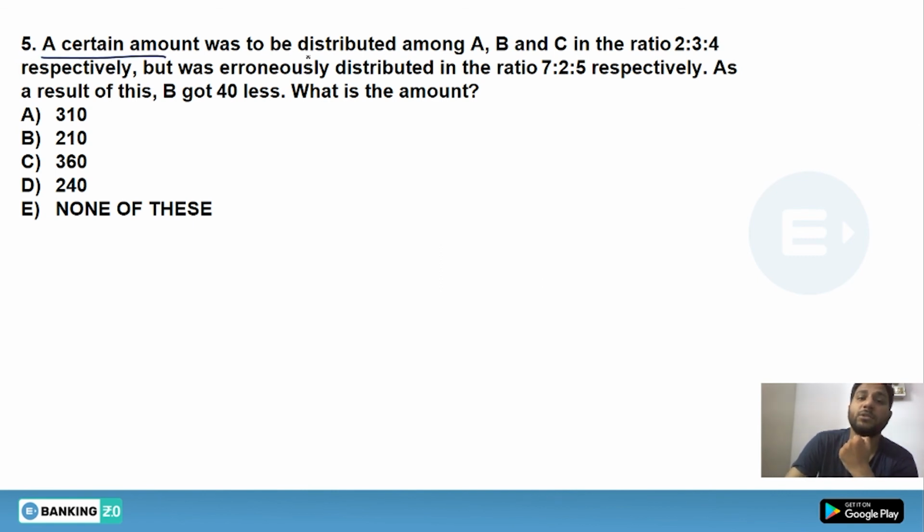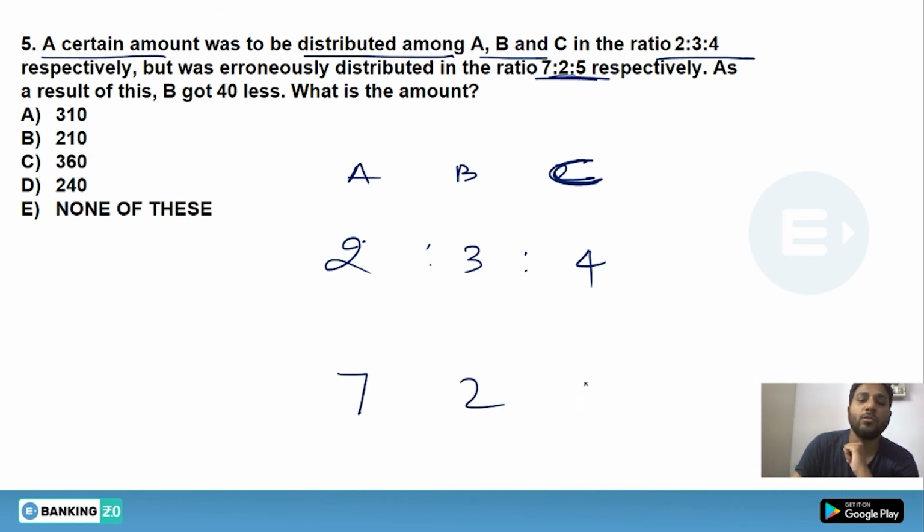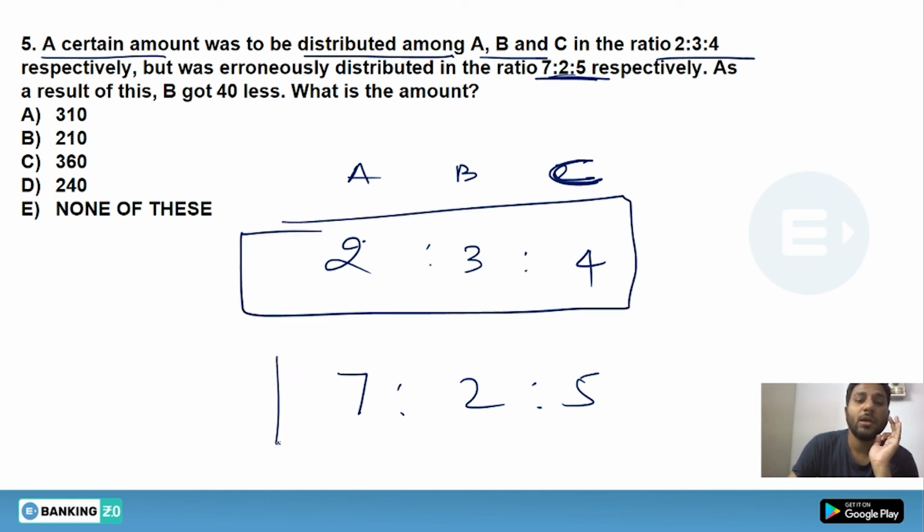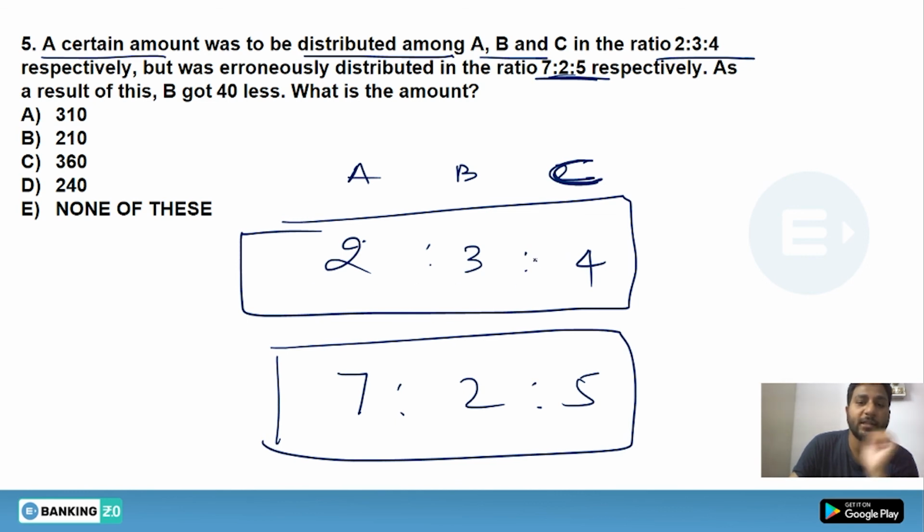A certain amount was to be distributed among A, B, C in the ratio 2:3:4, but erroneously distributed in the ratio 7:5. What we can do? First we need to find out whether the sum of the ratio is the same or not. Let's count it. 7 plus 2, 9. 7, 5, 12, 12 plus 2, 14. Now the LCM of 9 and 14 would be 126.